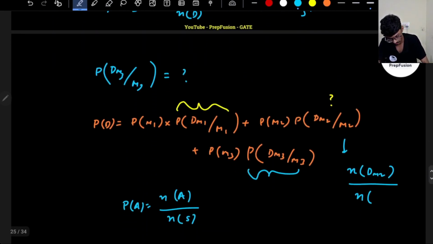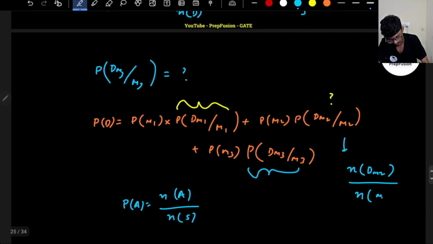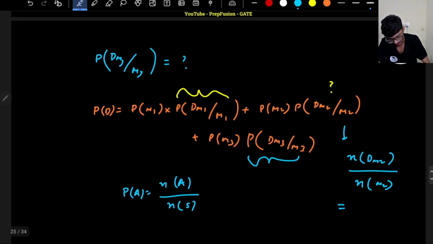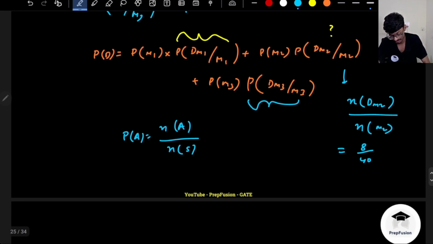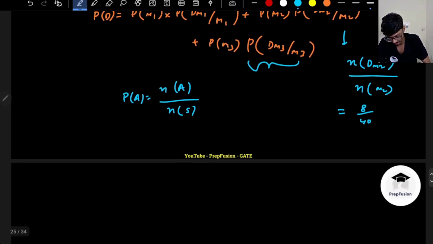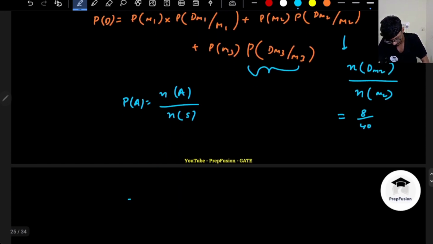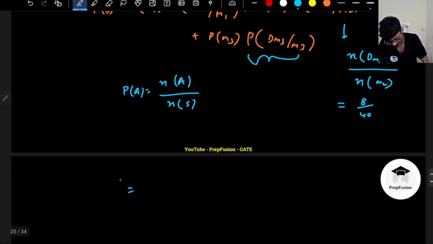So this will be n of D∩M2, that is 8, divided by 40. This concept of conditional probability is very elegant, right? So now I know all the values. I know what P of D is. P of D is 0.2, right?